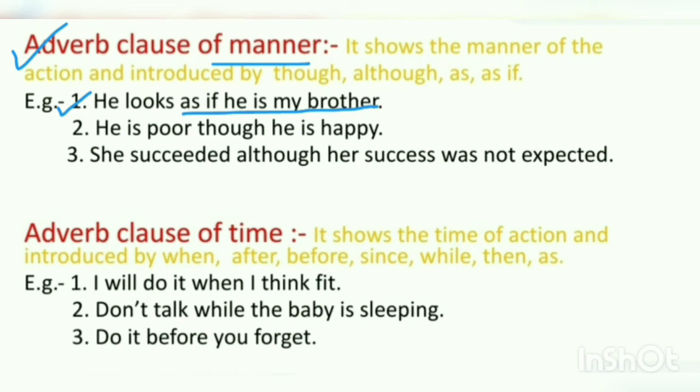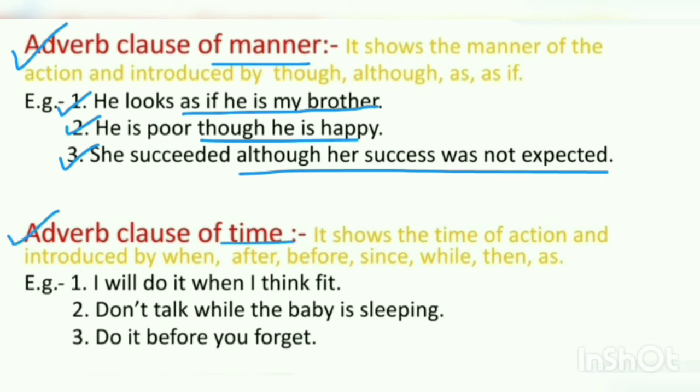Number 2, he is poor though he is happy. It shows his feelings: after being poor, how does he feel? "Though he is happy" is an adverb clause of manner. Number 3, she succeeded although her success was not expected. Again, giving the answer of how. "Although her success was not expected" is an adverb clause of manner.